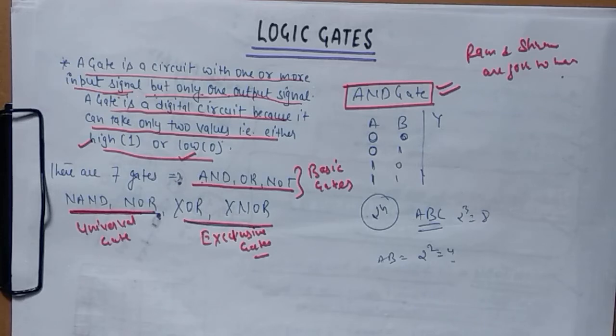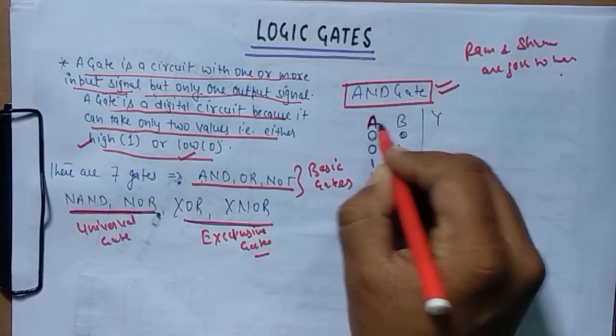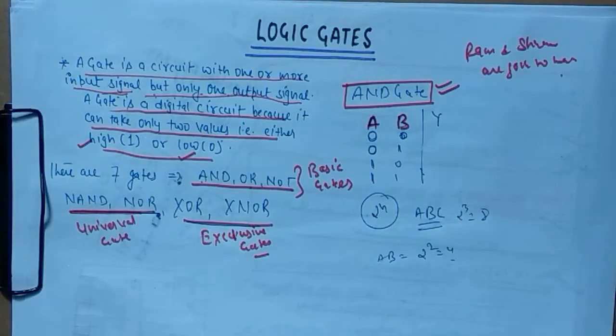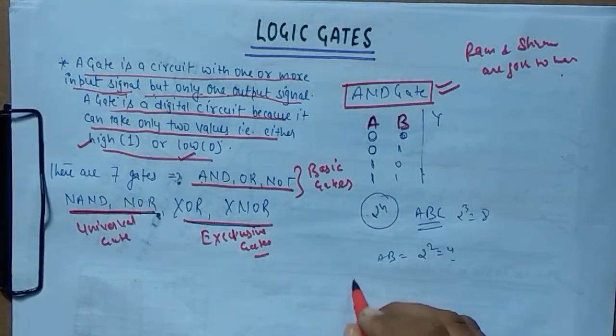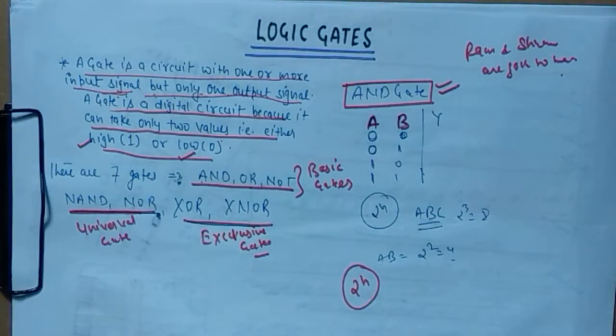Let us suppose A and B are two inputs. If there are n inputs, then the total number of possible combinations is 2 to the power n.